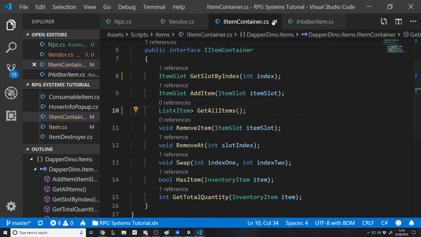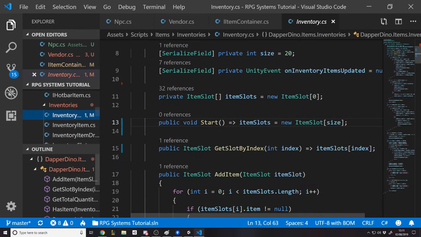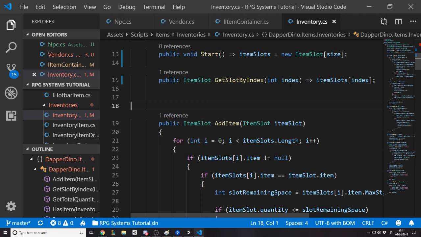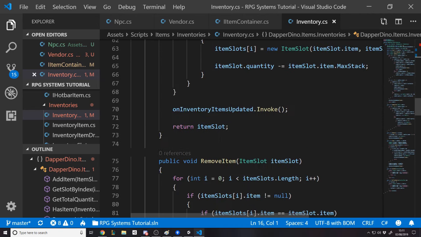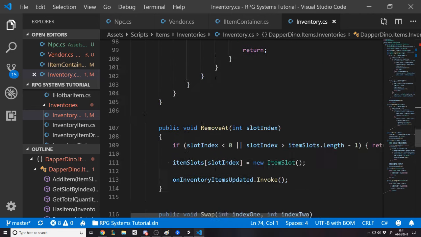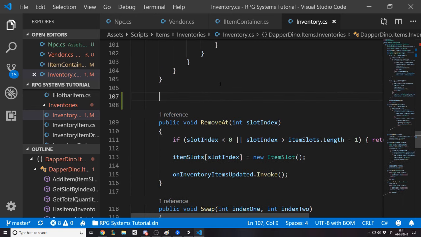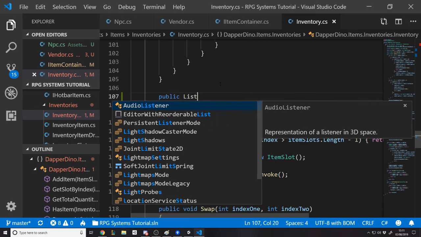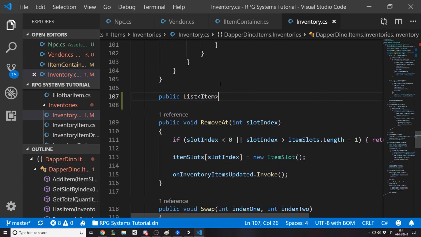So we want to write in the inventory how to get all items. So it's just going to be a simple function. We'll do it under the add, I guess. Maybe under remove as well. Okay. Public list of type item, get all items.